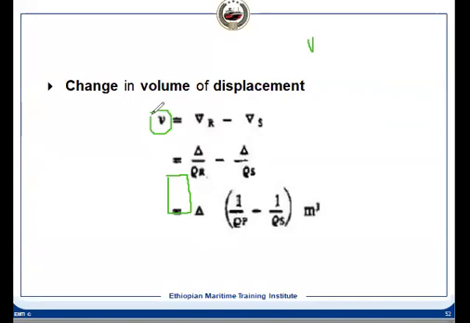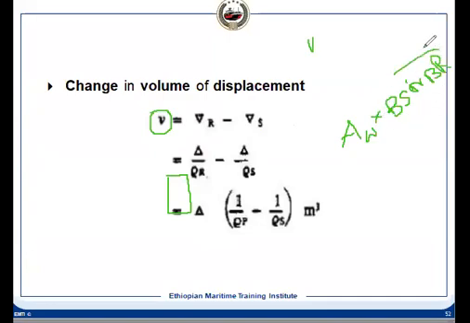Now what is V? Another way we can calculate, as I told you, is AW multiplied by the bodily sinkage or the bodily rise. That is the change in draft.